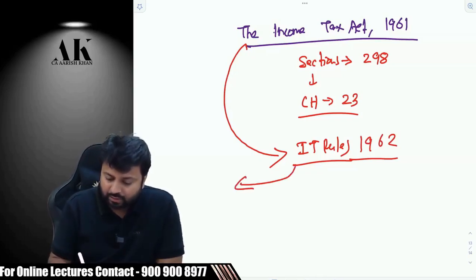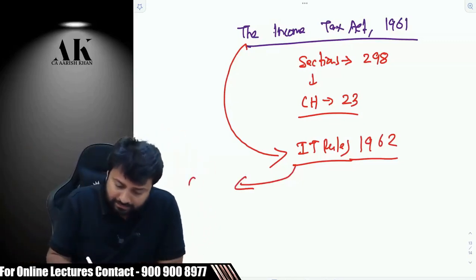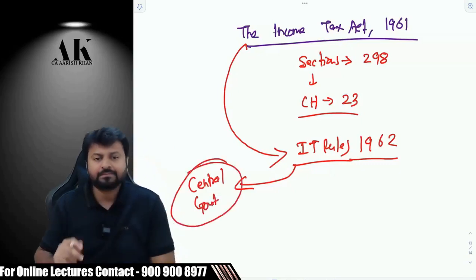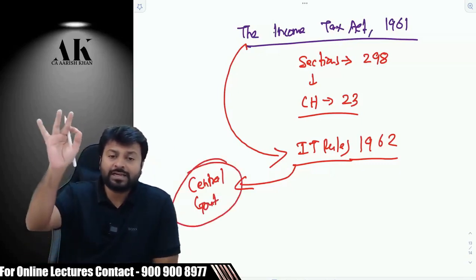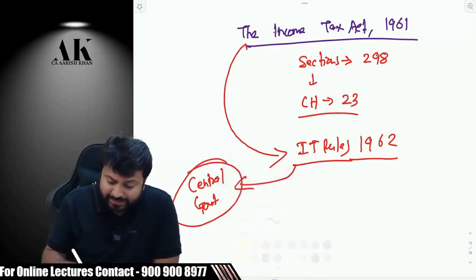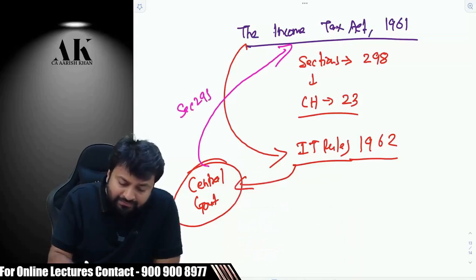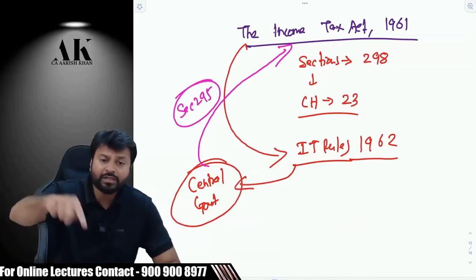Next question is, who frames rules? Who has the power to make rules? The power to make rules is with the central government. Always remember, please see here. The power to make rules is with the central government. From where does the central government get the power to make rules? The central government gets the power from the Income Tax Act. Section 295 of the Income Tax Act gives the power to the central government to make rules.